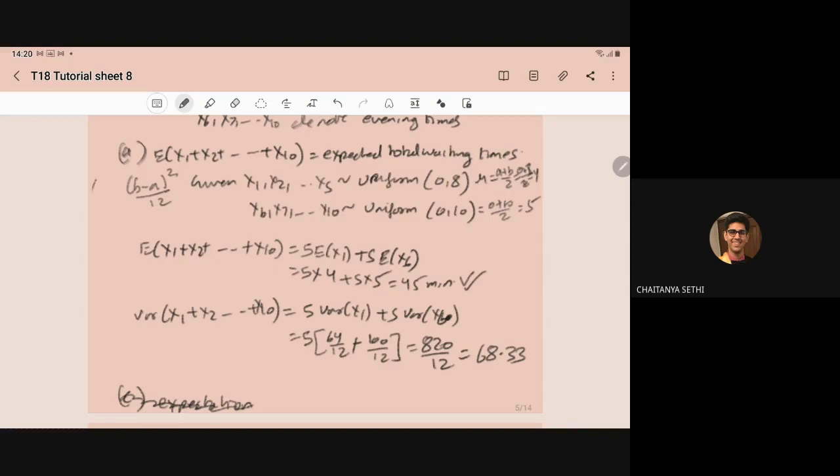So that is 8 minus 0 whole square by 12, and for this it will be 10 minus 0 whole square by 12. So it will become 5 into 64 upon 12 plus 100 upon 12. So it will be 820 upon 12, that is 68.33.